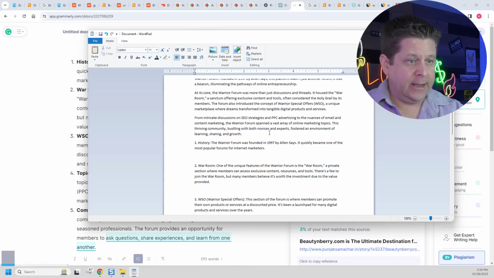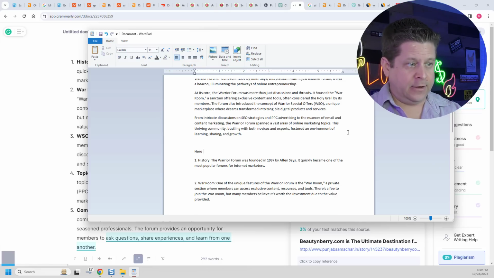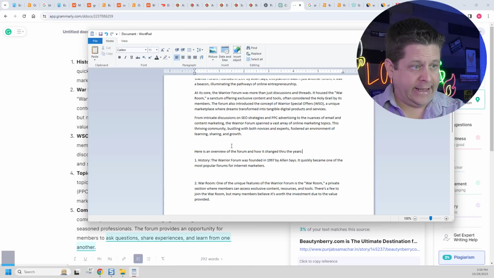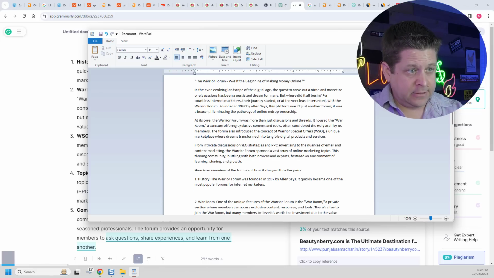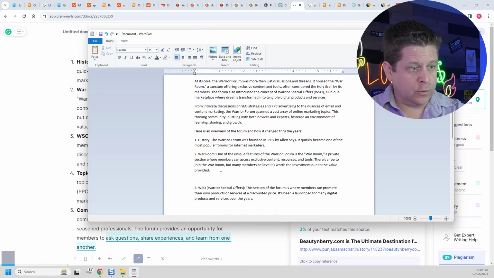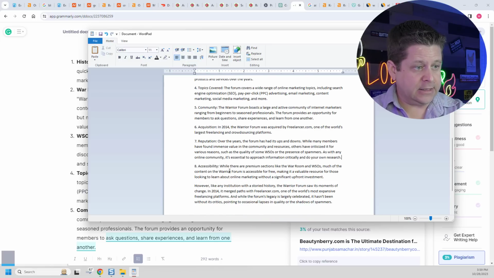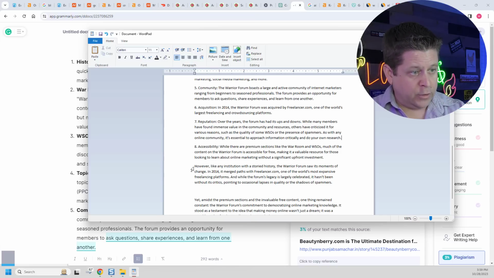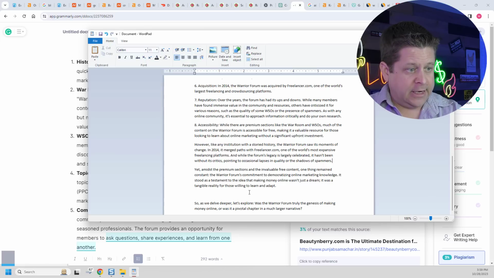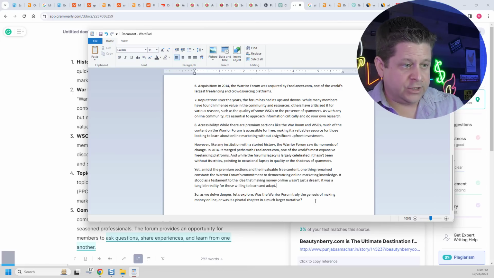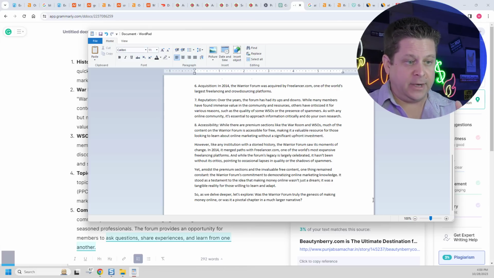So now we can go through and say, this is how it started, right? Here is an overview of the forum and how it changed through the years. Okay, boom, right like that. Now we can see we got the beginning looking good. Now we have the overview, which is the 1, 2, 3, 4, 5, 6, 7, 8. Okay, then it goes through. This is when it actually got sold. It's got the free content, and then it's talking about, so as we delve deeper, was the Warrior Forum truly the genesis of making money online, or was it a pivotal chapter in a much larger narrative?